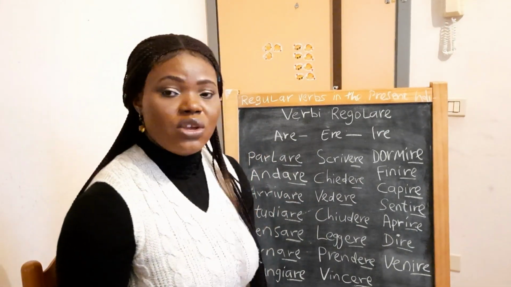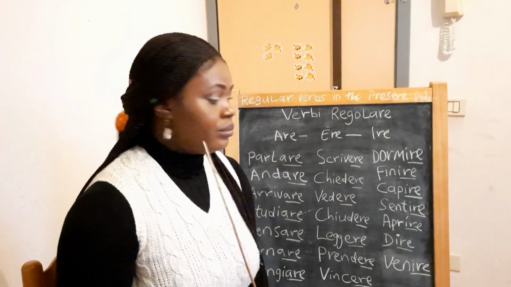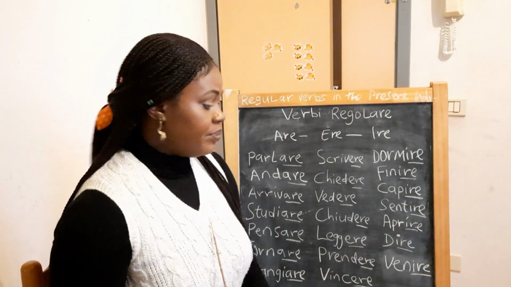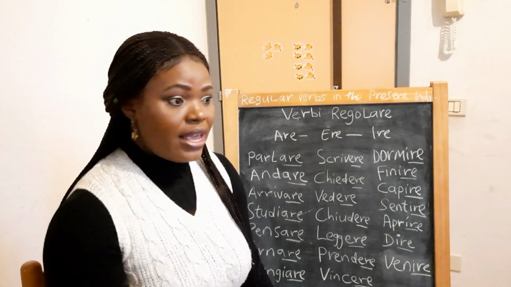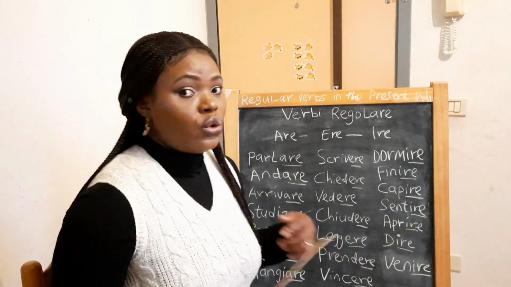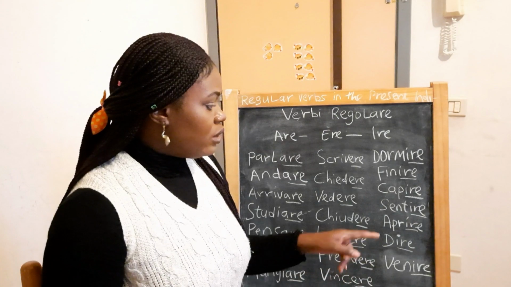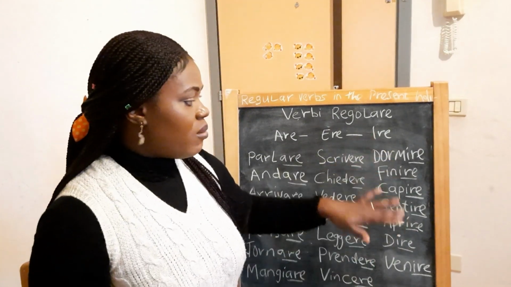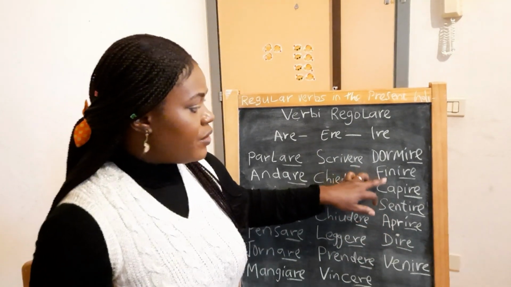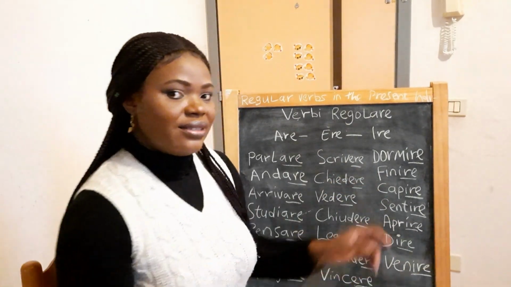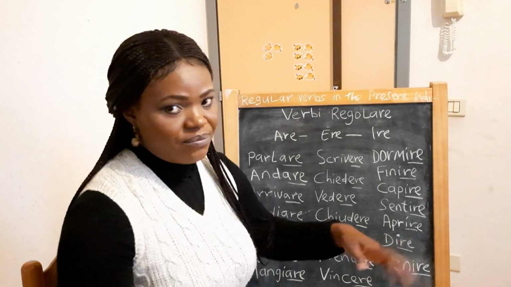Okay? Io apro, I open. Tu apri, you open. Lui o lei apre, he or she opens. Noi apriamo. This verb aprire is a normal verb like sentire and dormire, but finire and capire are in another group of verbs.